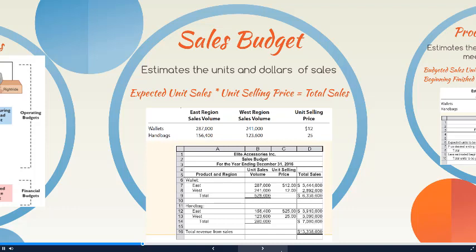Now, typically, we have more than one product we're looking at, so you'll have to take each product and each division into consideration. But you're really just taking your expected sales volume times your expected sales price to get that total revenue. This information is just coming from experience or what they expect or what has usually happened in the past.